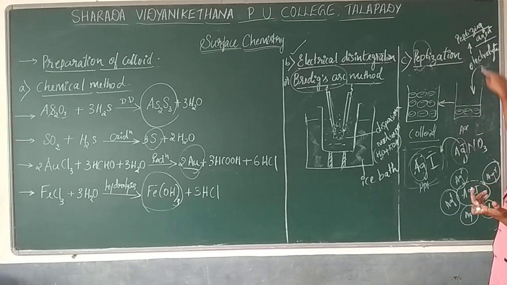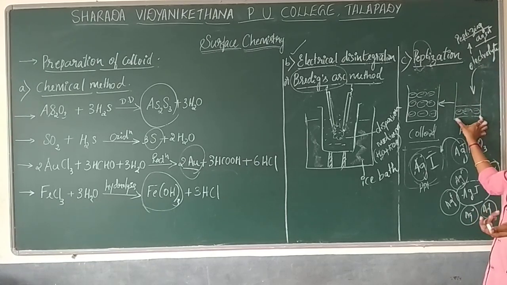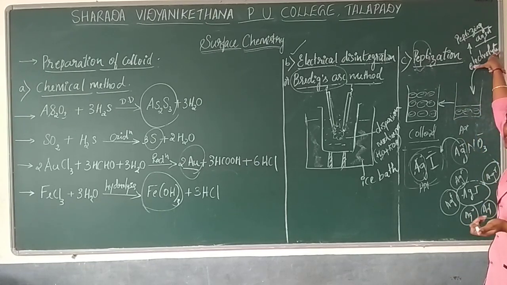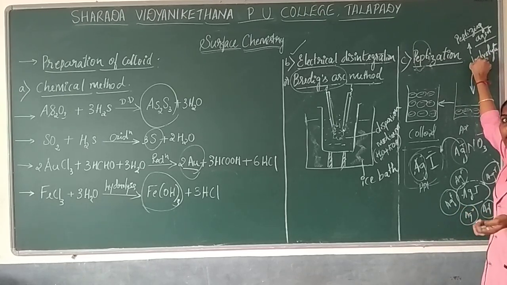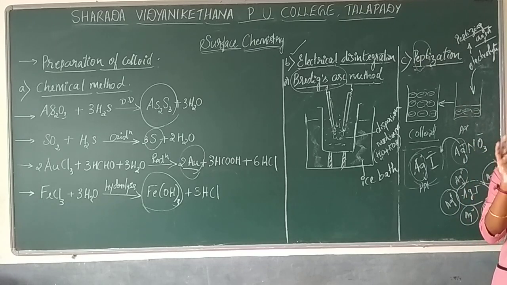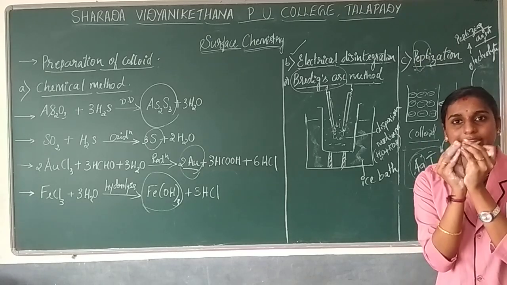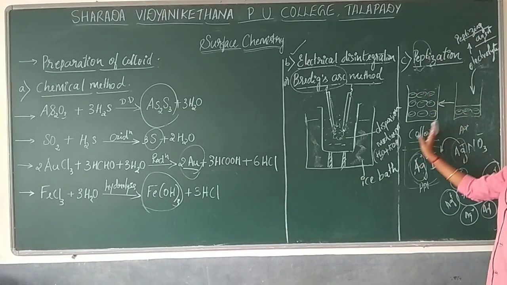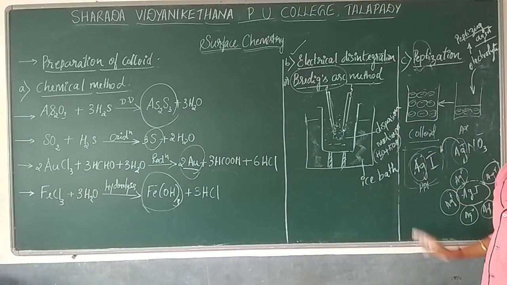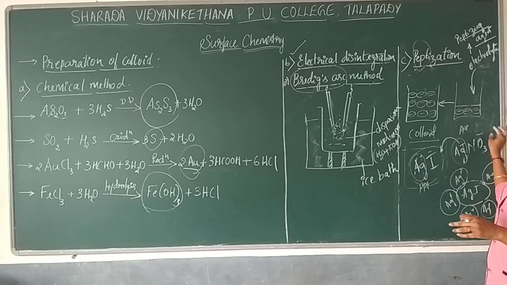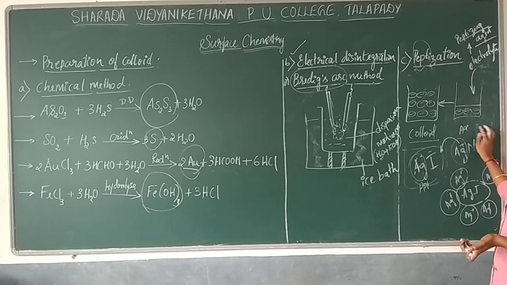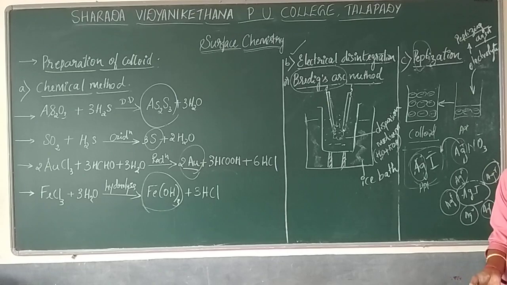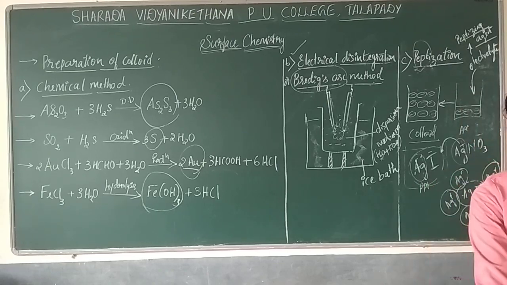Both the electrolyte as well as the precipitate should have a common ion. For example, if we take AgI and AgNO3, silver nitrate, in both cases silver is common. So that will be adsorbed. The particle size will become bigger, and it will break down into colloidal particles, so that they are distributed uniformly throughout the solution. Next we will see how we are going to remove these unwanted ions or electrolyte.